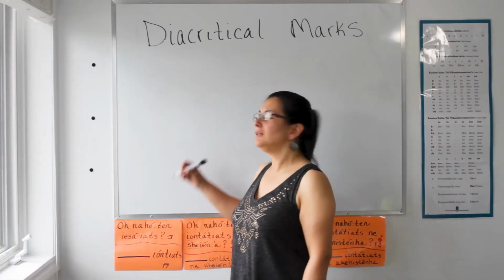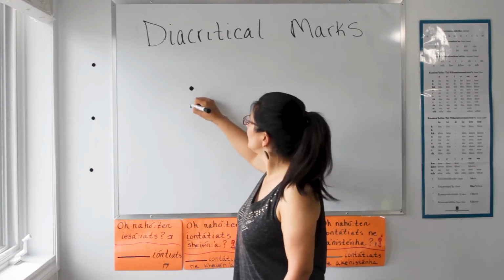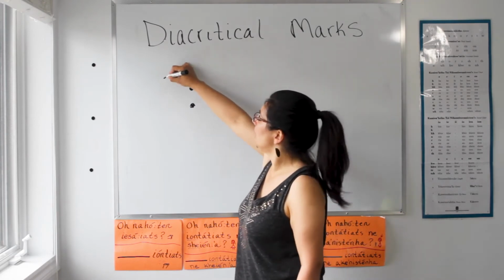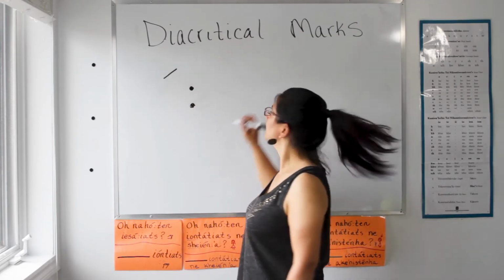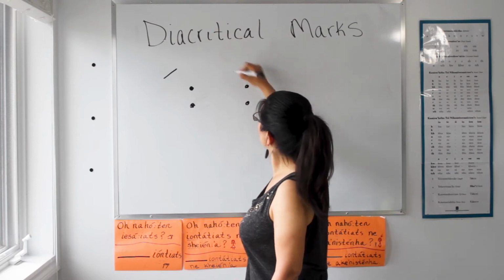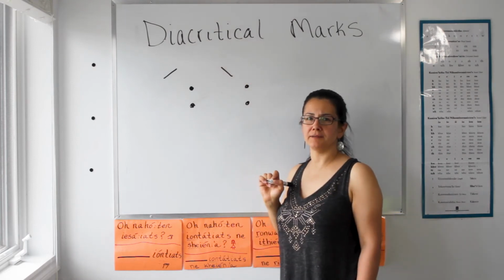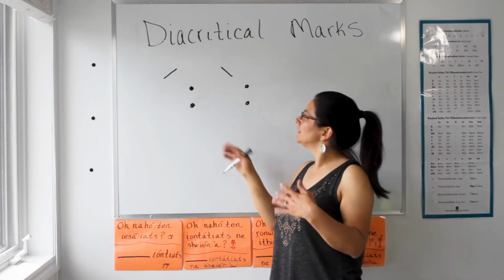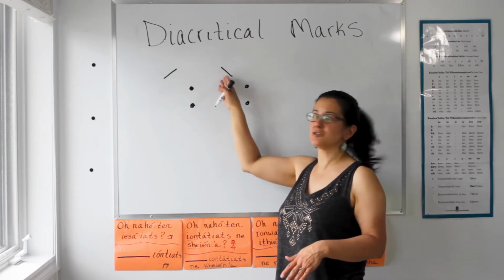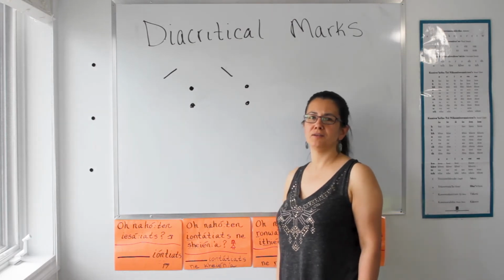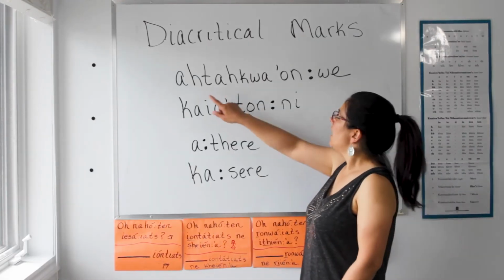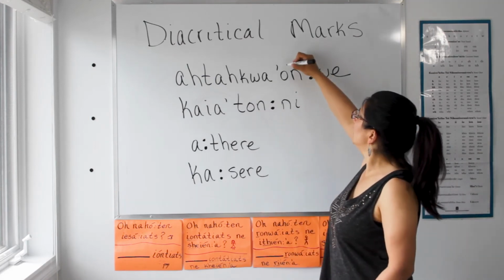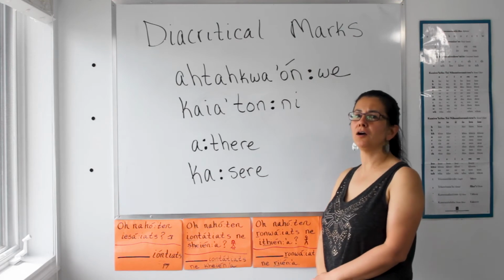A general rule: when you see Theodzistokoge in a word, it is always accompanied by an upstress preceding it or a downstress preceding it. So now we're going to look at the words that we used today, and we'll see where the upstress and downstress falls in the word. Let's look at the word ahtahquaunwe. Ahtahquaunwe has an upstress.